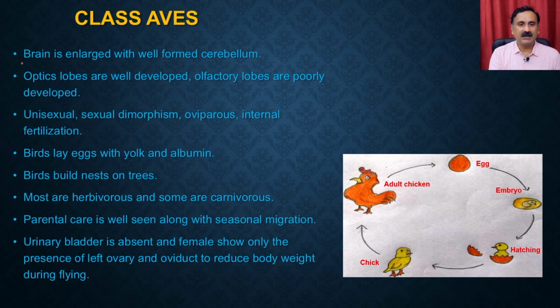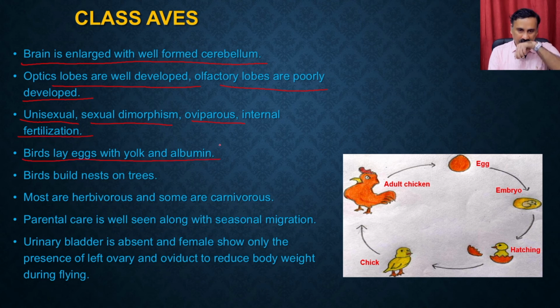The brain is enlarged with a well developed cerebellum. Optic lobes are well developed, olfactory lobes are poorly developed. They are unisexual with sexual dimorphism, oviparous, with internal fertilization. Birds lay eggs with yolk and albumin. Birds are very good at building nests on trees or in homes also. You might have seen that different types of birds build different types of nests.